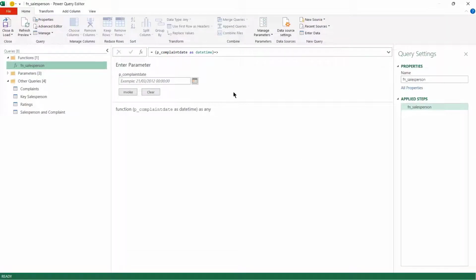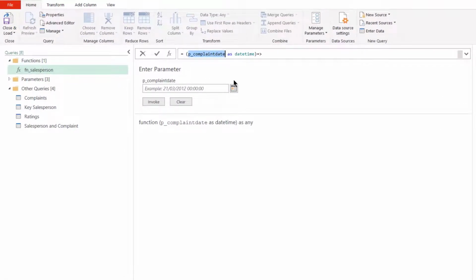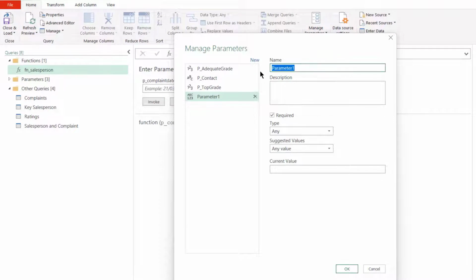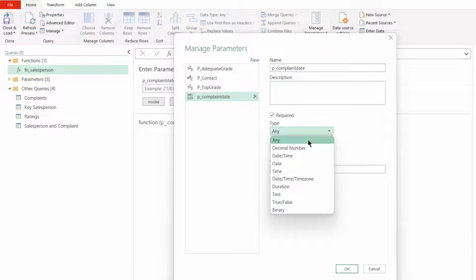So if we come out of here, I'm going to take this, because I'm going to use this as the parameter name, make sure I get it right if I copy and paste. This is what a possible current value could be. So we just need to make sure we enter a date and then a time when we're doing the current value, because you have to put something in the current value. So we're going to go manage parameters, new parameter. Just going to paste in the name. We know it's a date time. We had a date time before.